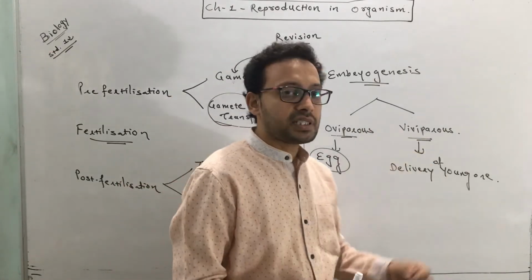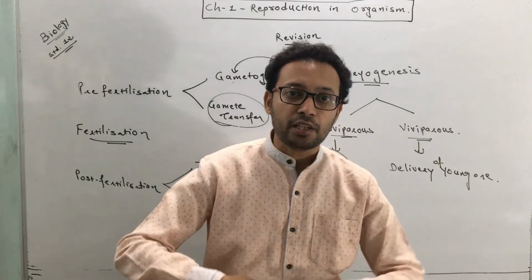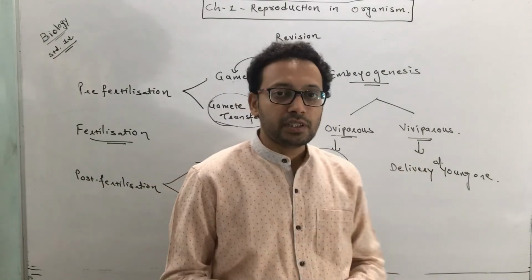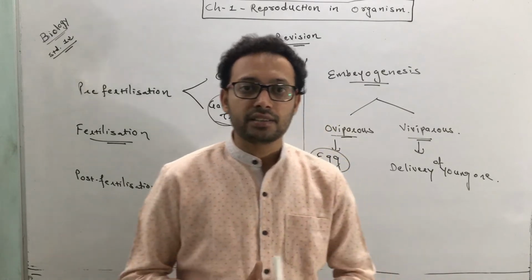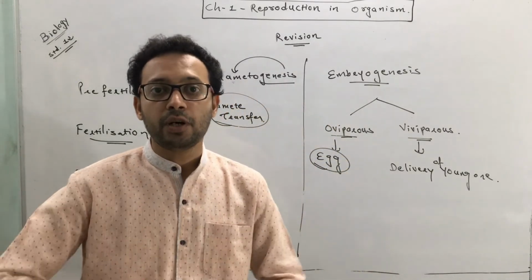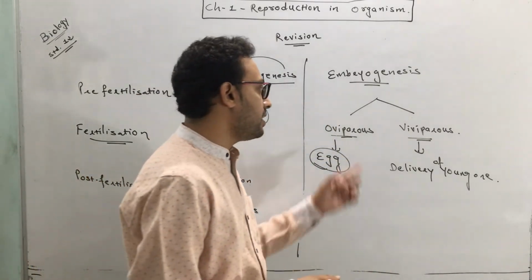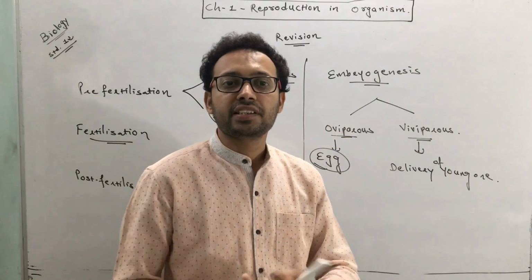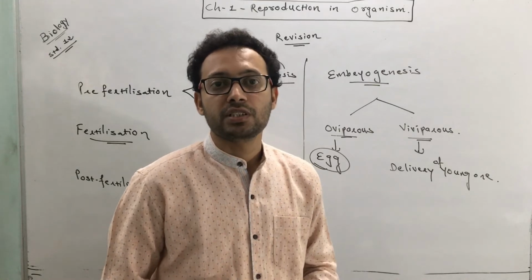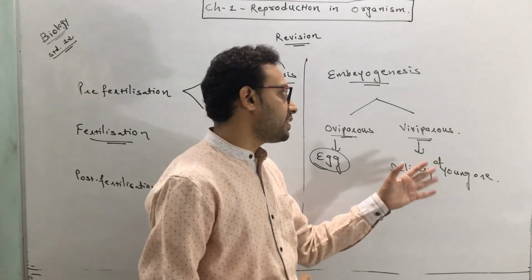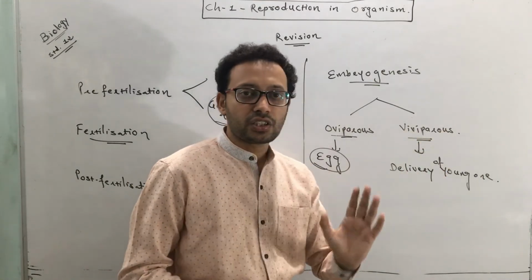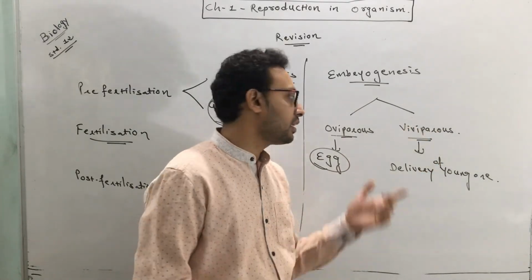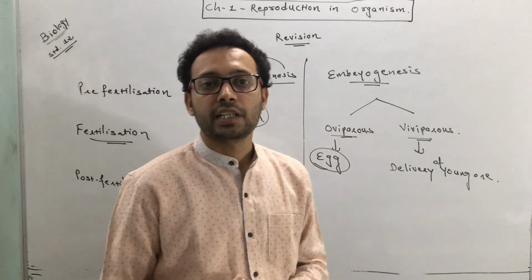Whereas in viviparous animals, the development of embryo occurs inside the body, so the protection is much higher because it is present in the female parent's body. In oviparous animals, the egg might be damaged by predators and enemies. So the chances of survival and reaching adulthood are very high in viviparous animals compared to oviparous animals.